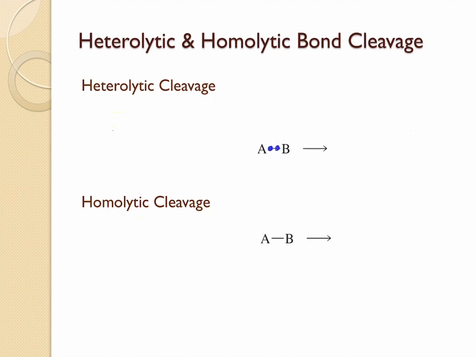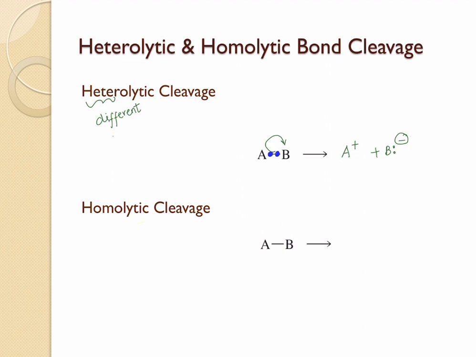If both of those 2 electrons are going to go to one particular atom, it is going to be called heterolytic bond cleavage. So here in this case, both the electrons are going to go onto this atom, and therefore the atom A is going to have a positive charge on it, and the atom B is going to have a negative charge on it since both the electrons have gone on to B. The term hetero means different and lysis means cleavage.